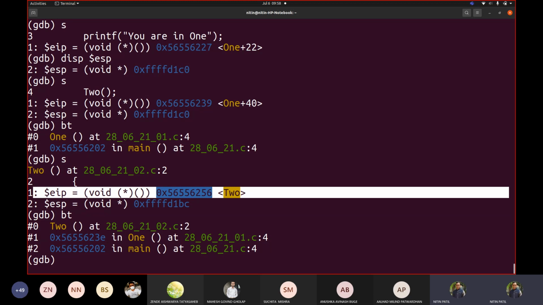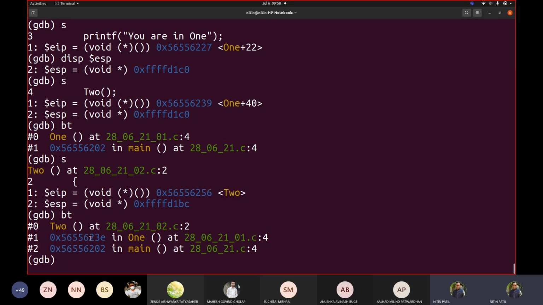Correct. There would be 3 stacks. Now 2 is the current execution. That's why this is the top stack. Then after 2, before we gave the call to 2, it was in 1. That's why the next stack would be 1. And 1 was called by main. That's why this one. So as per your knowledge of C language, you must be saying that main is the first function which gets executed. Okay, we'll try to prove that too.